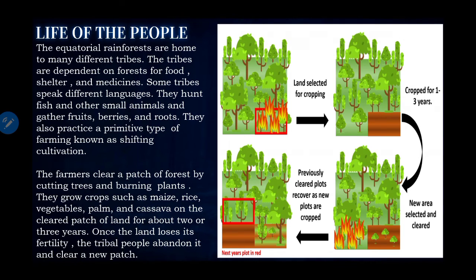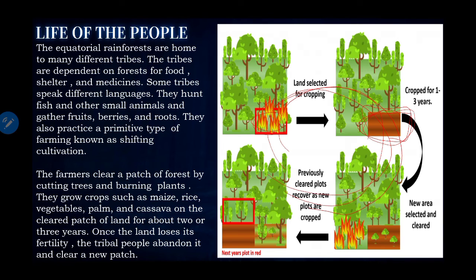Now in this picture you can see land selected for cropping, right? This land is then cropped for 3 years. This is a cleared patch. Now a new area is selected and cleared, and then previously cleared plots recover as new plots are cropped. So this process is called what?